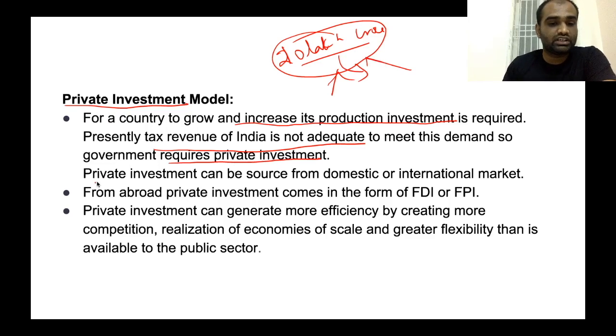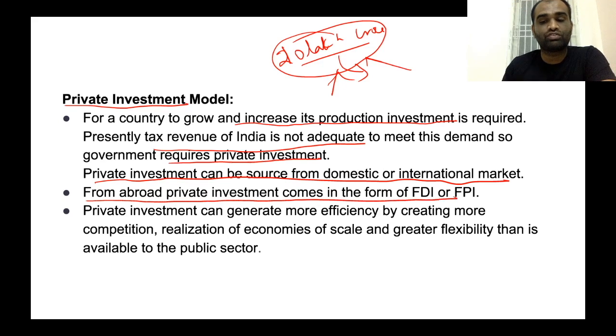Now, private investment can be sourced from both the domestic as well as the international market. From abroad, private investment comes in the form of FDI as well as FPI. The abbreviation FDI stands for foreign direct investment. FPI is the short form for foreign portfolio investment.